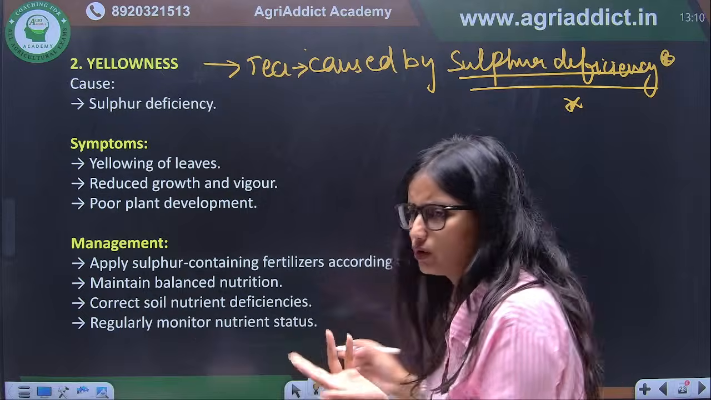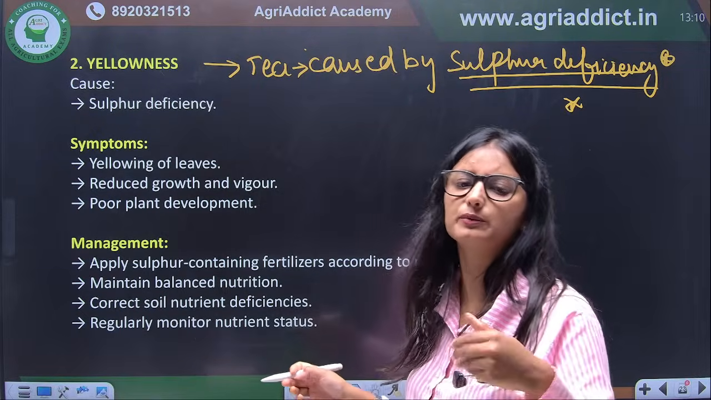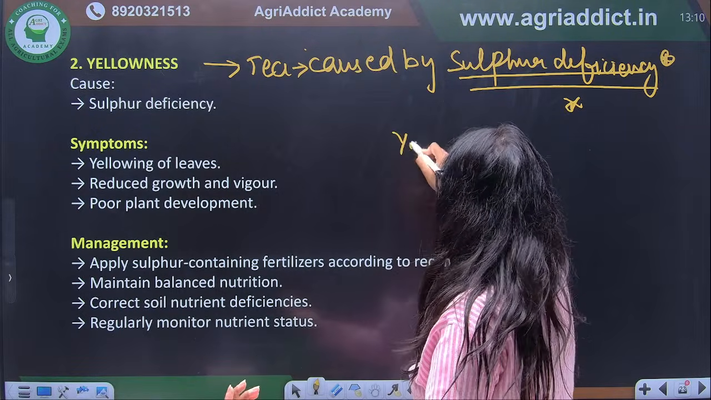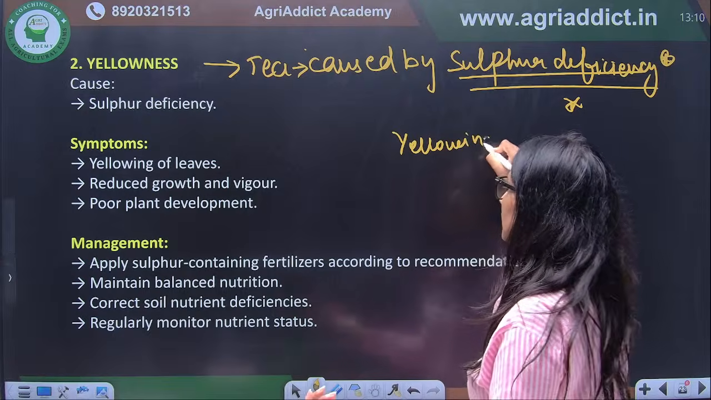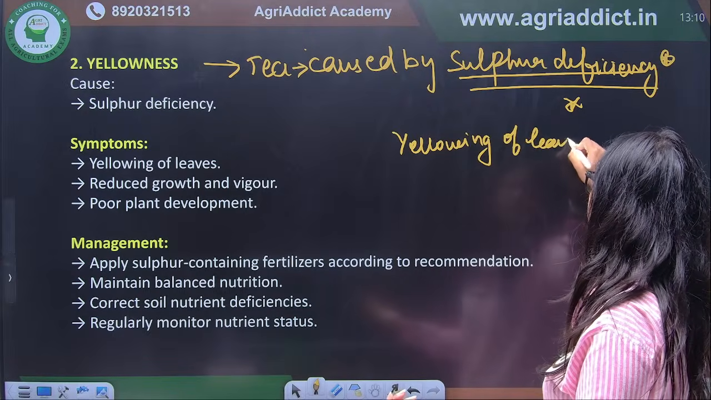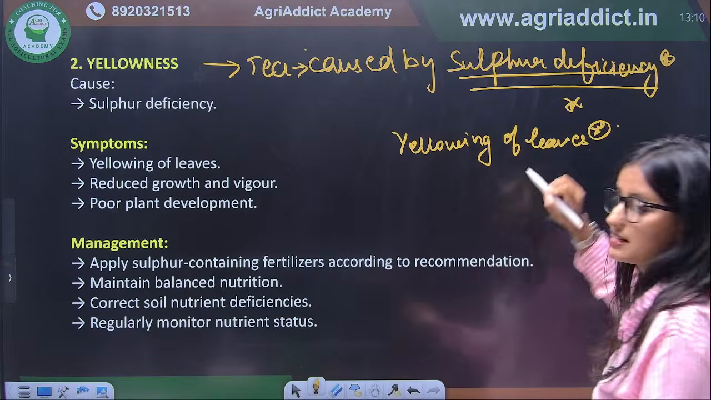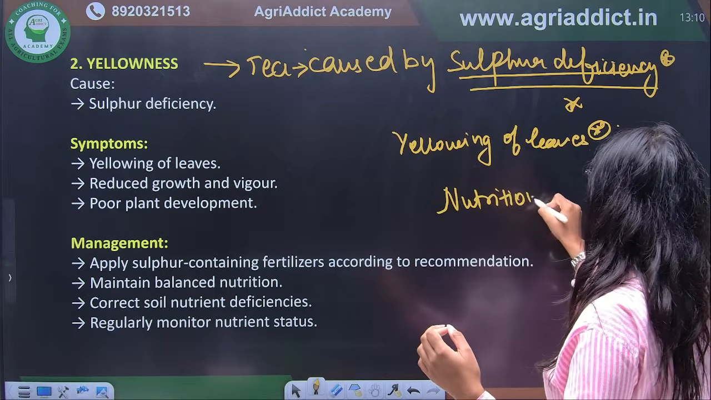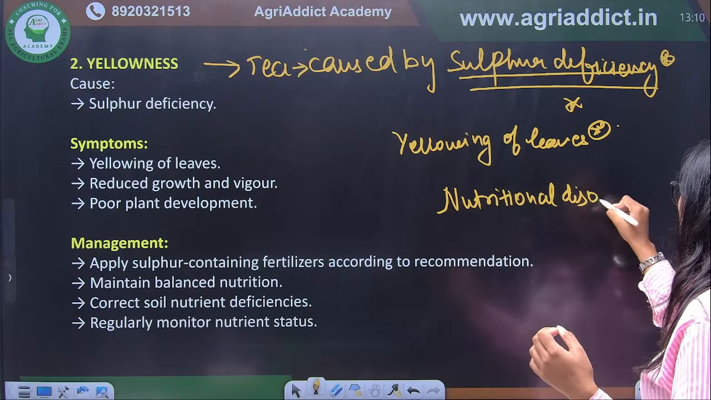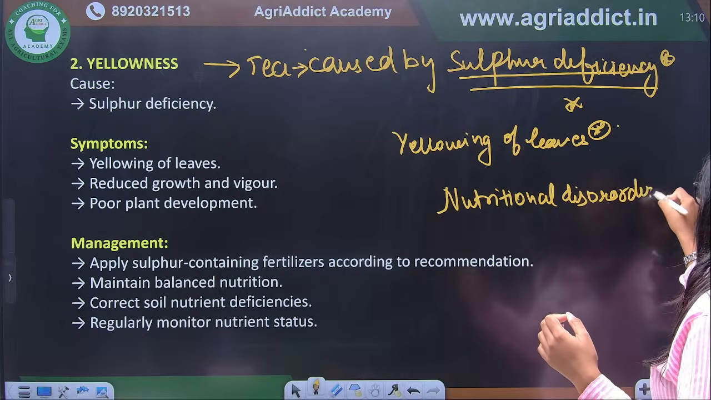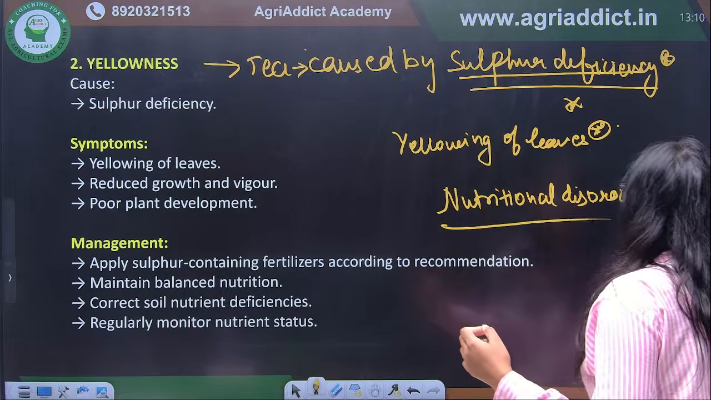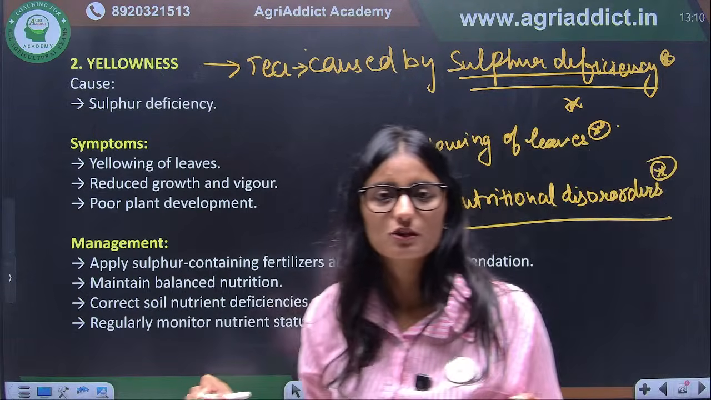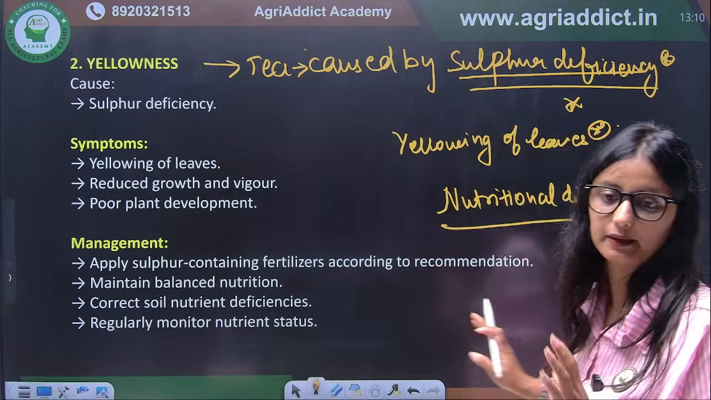Again, if it is yellowness, what will be the characteristic symptom? There is yellowing of leaves. So if it is yellowness, there will be yellowing of leaves, and it is a nutritional disorder. What is it? Nutritional disorder. Correct? So this you have to remember from tea.